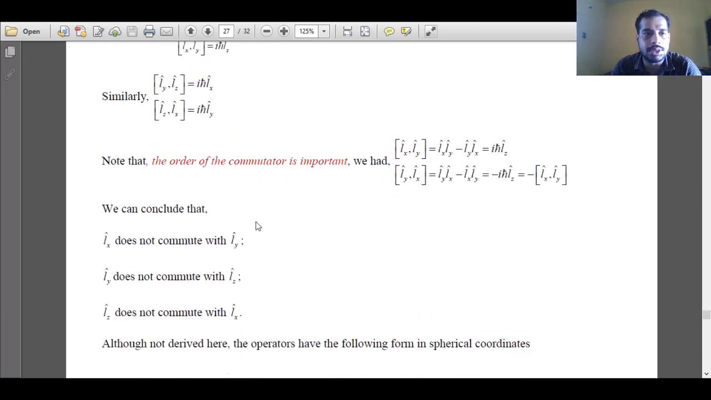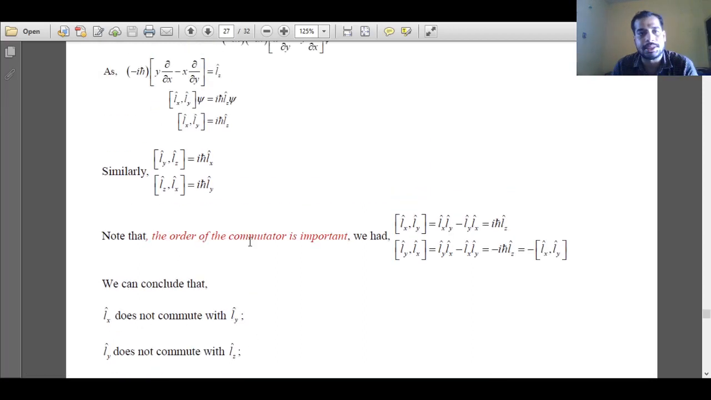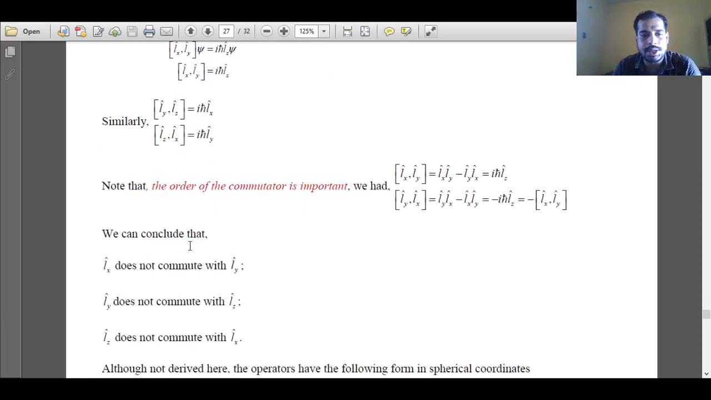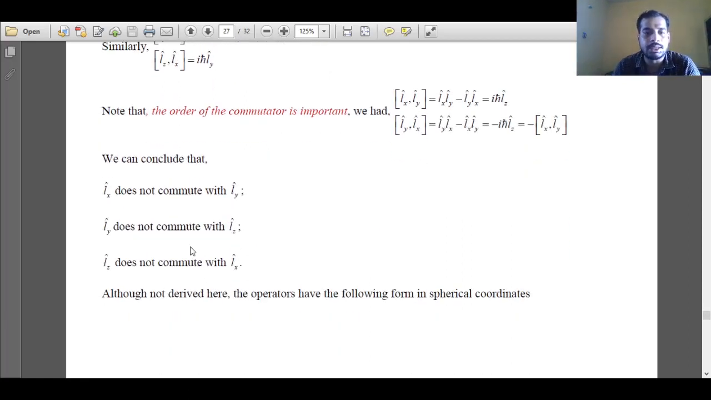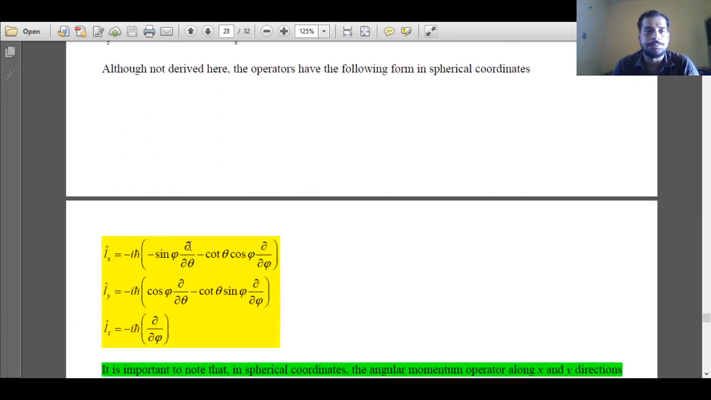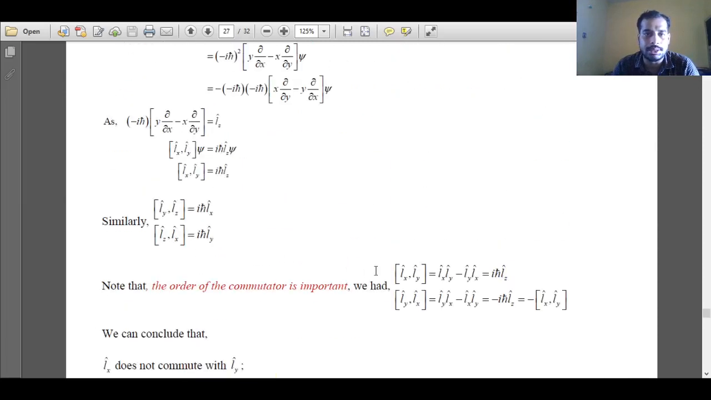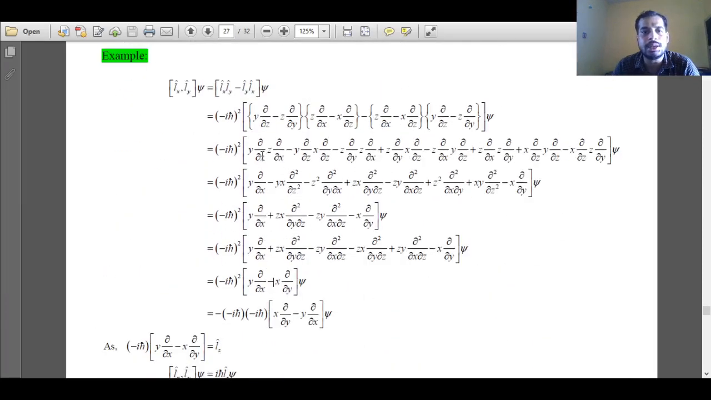So what is the conclusion? The different components of angular momentum don't commute with each other. Lx does not commute with Ly, Ly does not commute with Lz, and Lz does not commute with Lx, because when we do the commutator operation, we are not getting the value 0. That's why these operators are non-commuting in nature. Again, I am repeating, the components of the angular momentum operator are non-commuting in nature. This expression we have derived using the Cartesian coordinate expression for these operators.